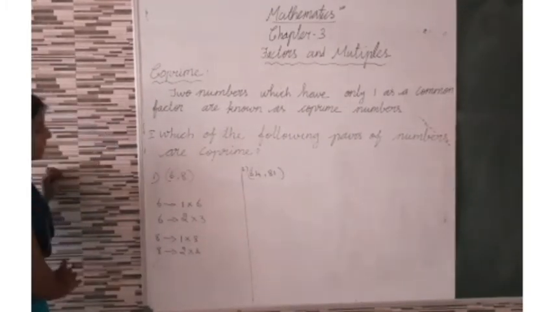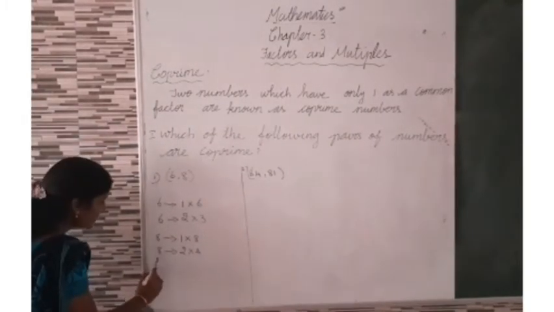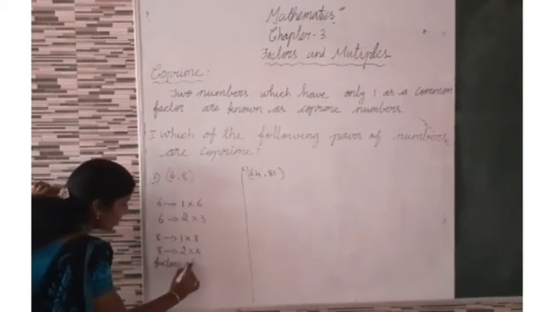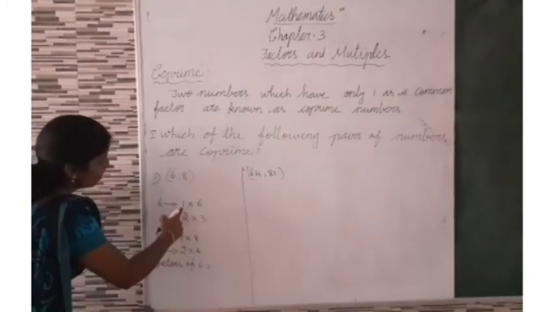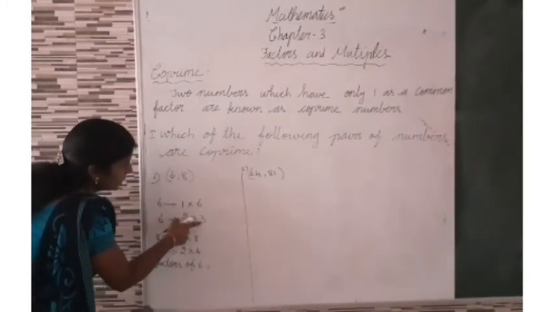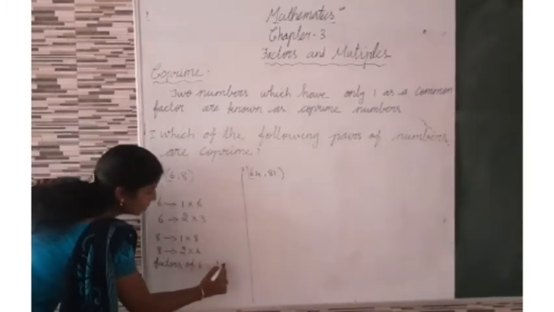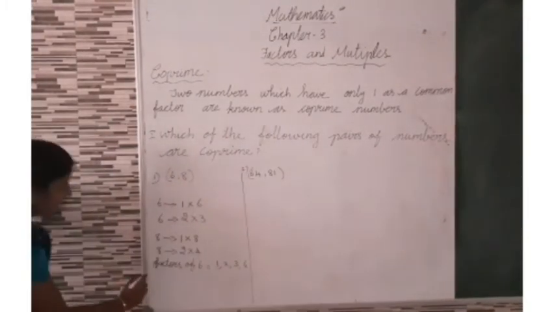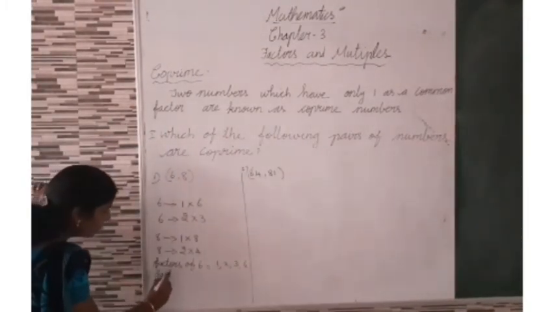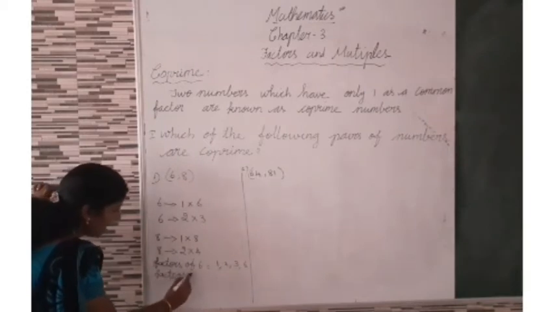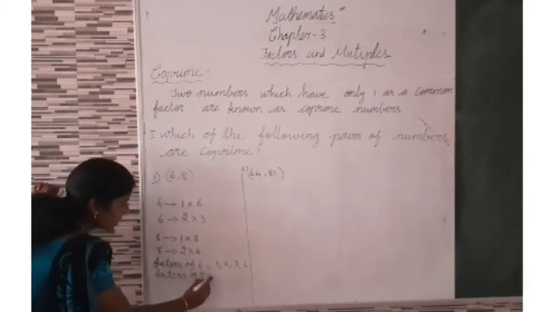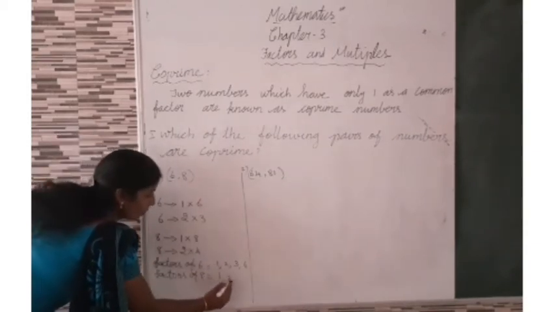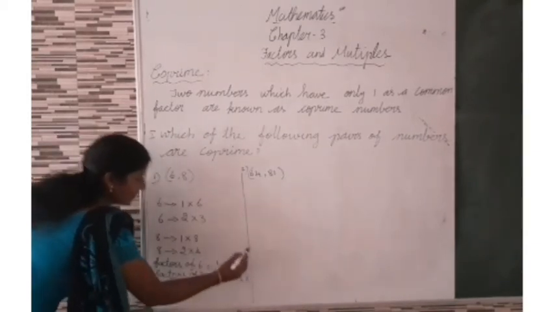That's all. Now we can write the factors of 6: 1, 2, 3, 6. Then the factors of 8 are 1, 2, 4, 8.